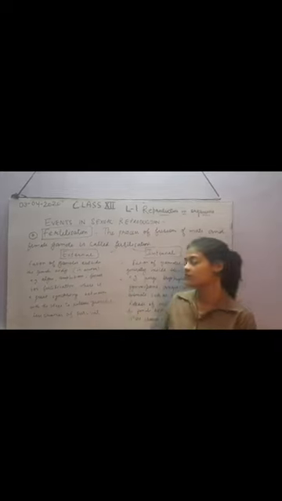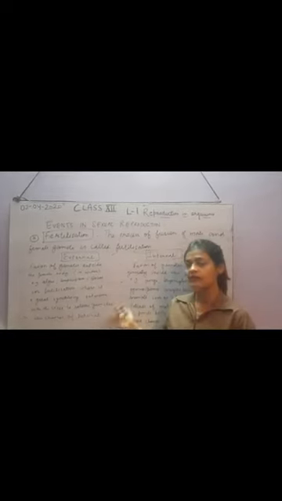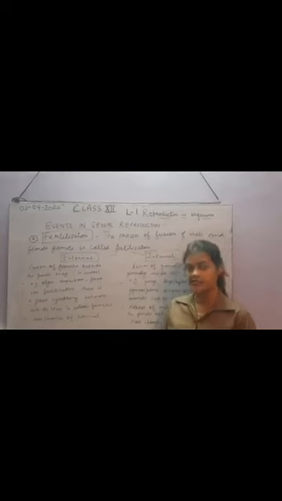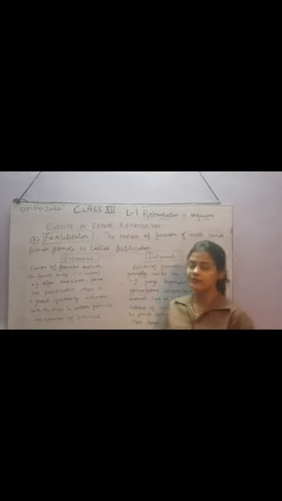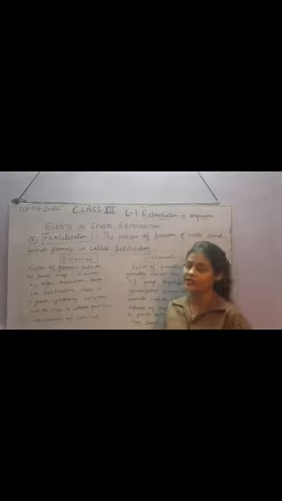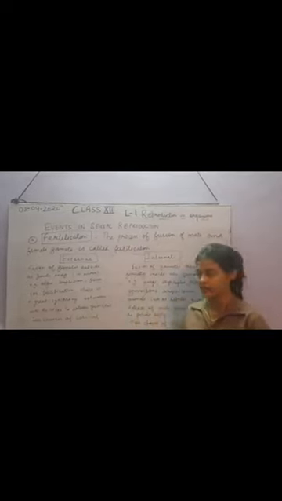So how does it happen? When the fertilization process is to occur, the male and female gametes are released inside the water in a huge number, in a large number, so that their survival chances can be increased. And it is a chance process how many female gametes and male gametes will fuse with each other, depending upon that the zygote formation will take place.